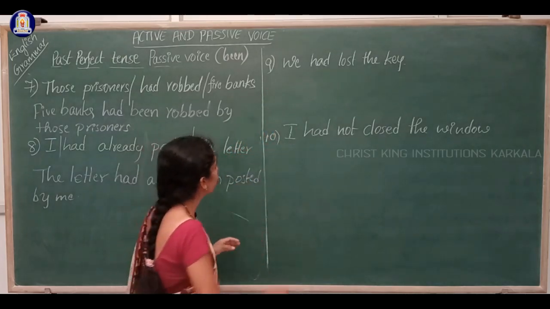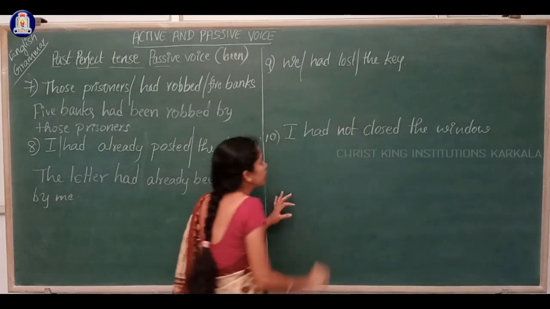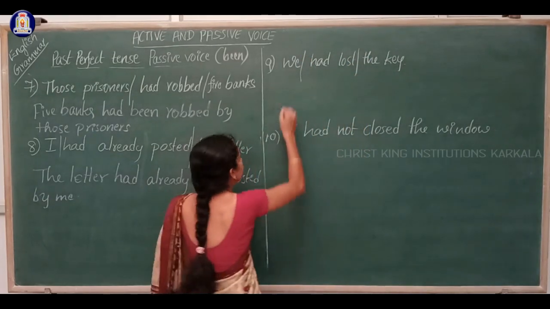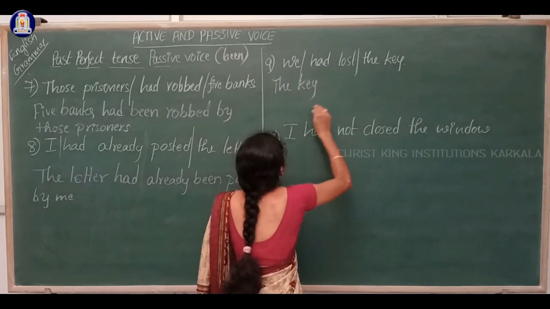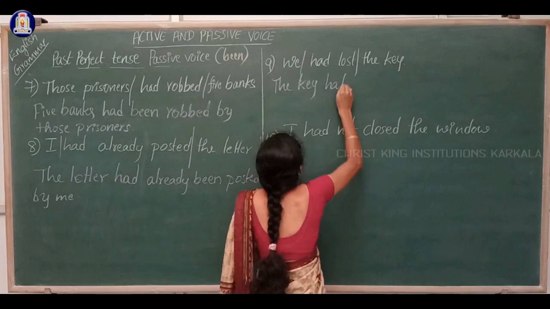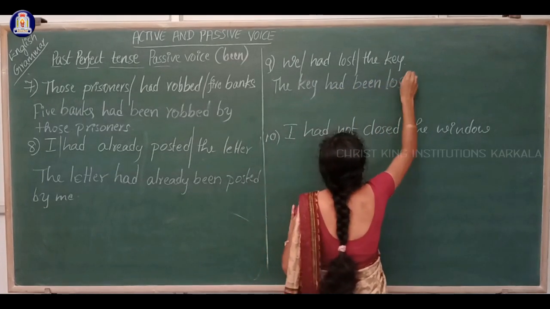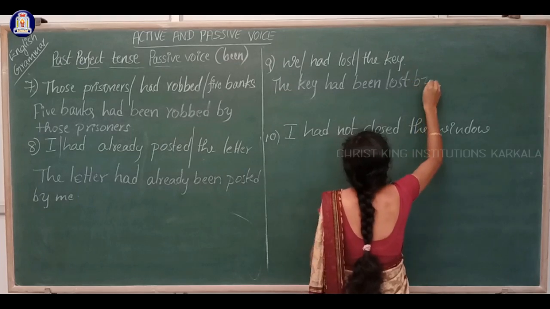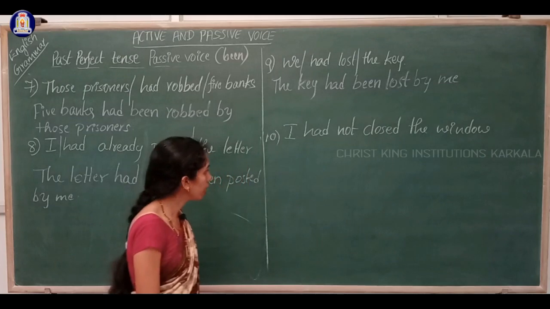We is the subject, had lost is the verb, the key is the object. Answer is the key had been lost by me.